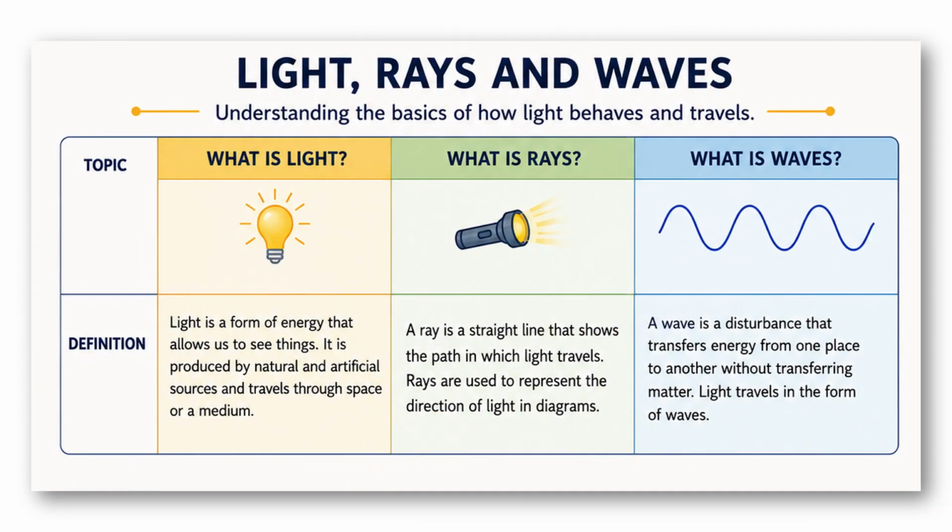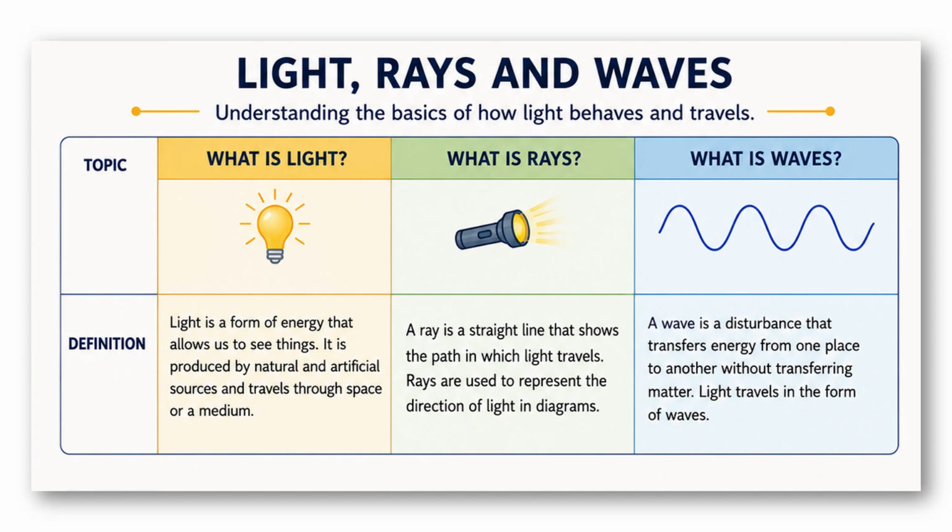Let's start with the basics. What is light? Light is a form of energy that travels through space and enables us to see the world around us. It is an electromagnetic wave, meaning it consists of oscillating electric and magnetic fields that propagate through space at incredible speed. Light is essential for life as it helps plants grow, allows us to use objects, and influences many natural processes such as photosynthesis.